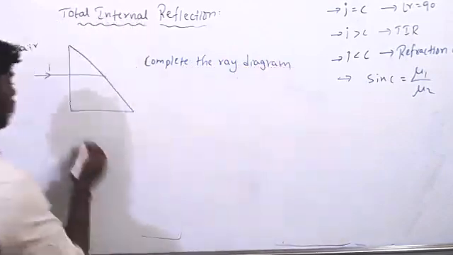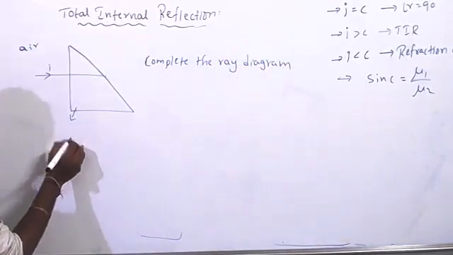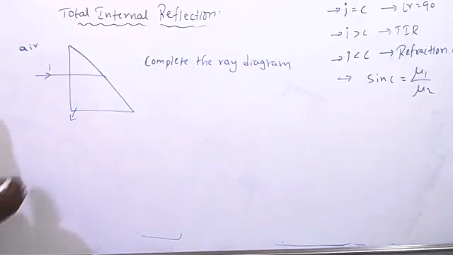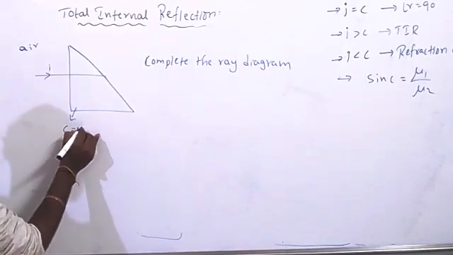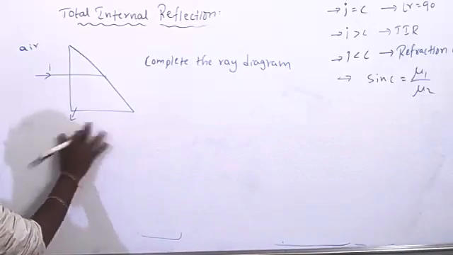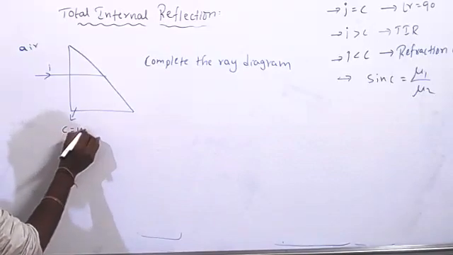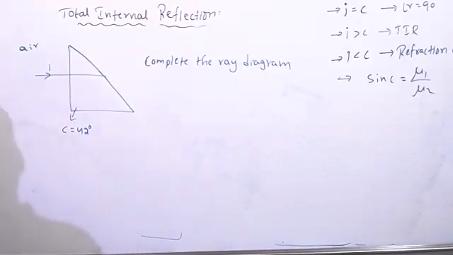And the glass critical angle they have given is 42 degrees. Critical angle they have given 42 degrees for this medium. Means at 42 degrees there is a critical angle.